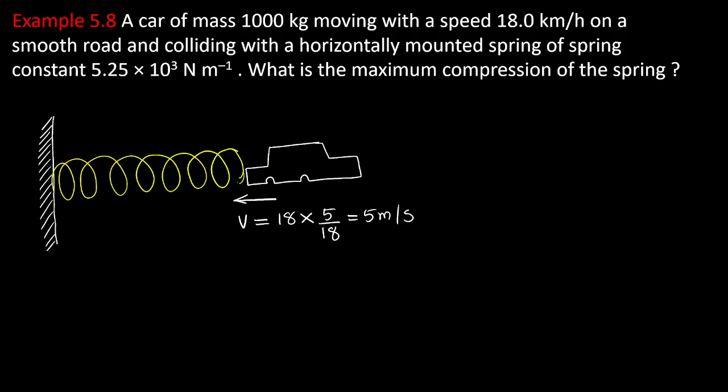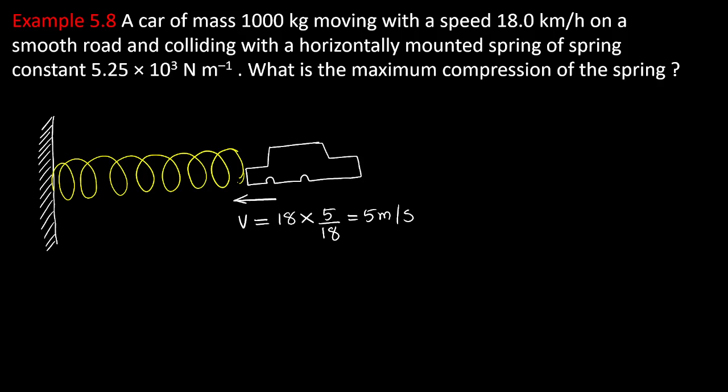The car hits the spring at a speed of 5 meter per second. What do you expect after that? I will tell you. The car keeps moving, but the speed will gradually decrease because the car compresses the spring. As a result, the speed of the car gradually decreases, and it compresses the spring up to maximum compression.